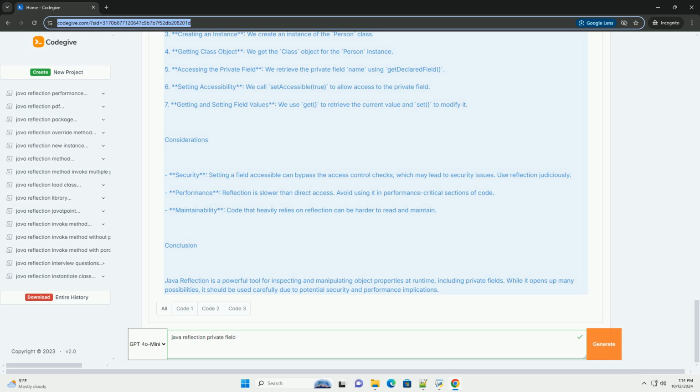Conclusion. Java reflection is a powerful tool for inspecting and manipulating object properties at runtime, including private fields. While it opens up many possibilities, it should be used carefully due to potential security and performance implications.